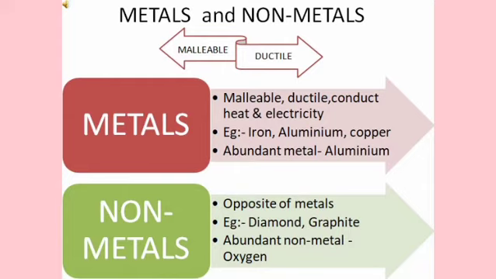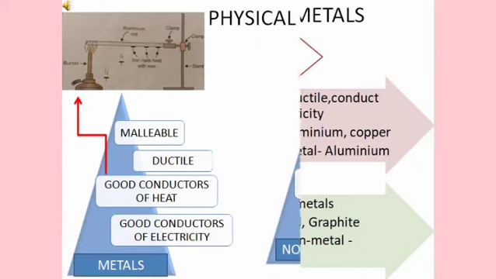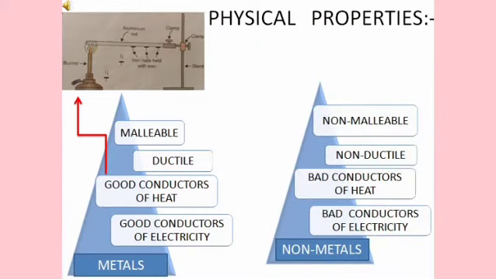So now let's differentiate them on the basis of their physical properties. First of all, metals are malleable as well as ductile. For example, gold, silver, aluminium and copper. All these metals can be beaten with a hammer to form very thin sheets called foils. Even aluminium foils are used for packaging food items like biscuits, chocolate, medicines, cigarettes, etc.